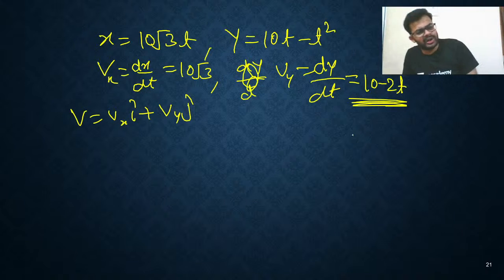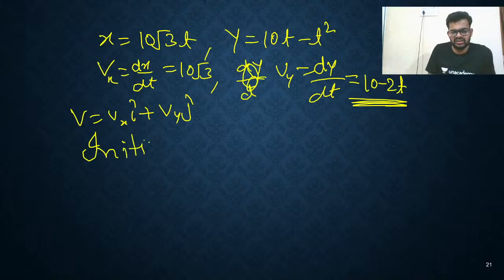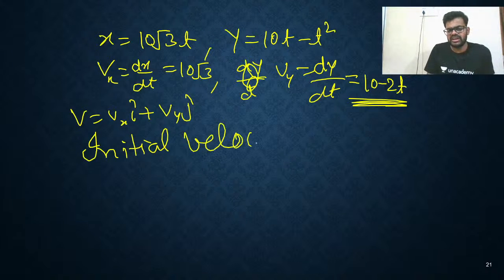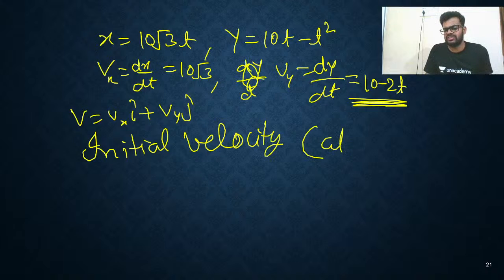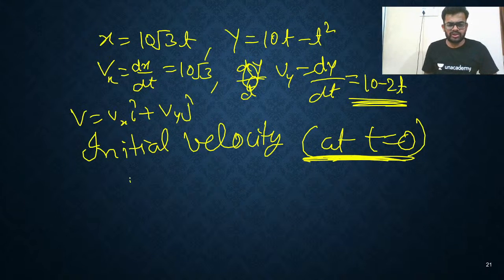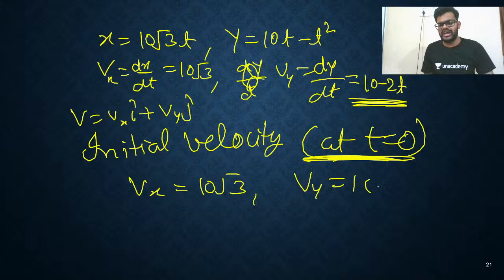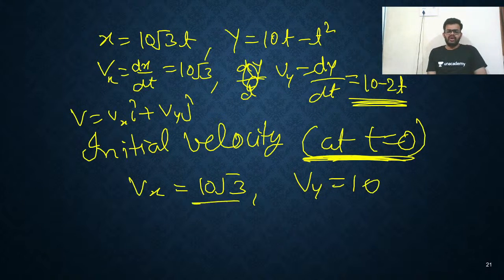So you got the x velocity and y velocity, right? But you need to find the initial velocity. Initial velocity means at t equals 0, so you just need to put the value of t equals 0. So you'll get Vx equals 10 root 3 and Vy equals 10. So you got the initial velocity: 10 root 3 and 10 in the x and y directions.